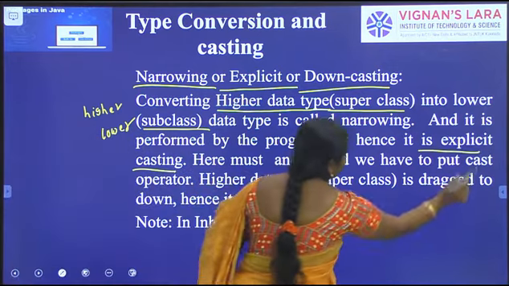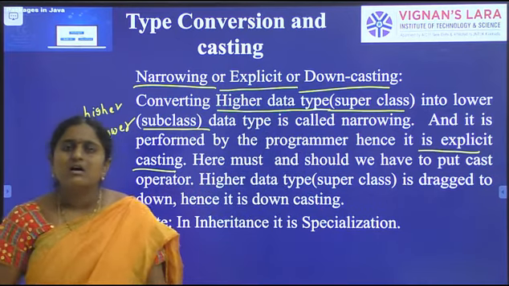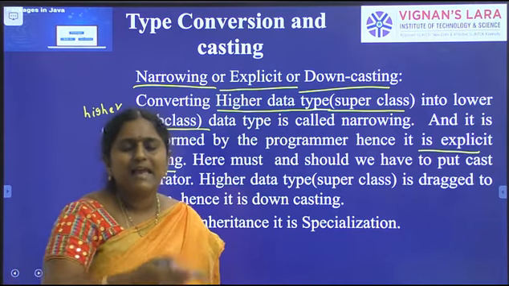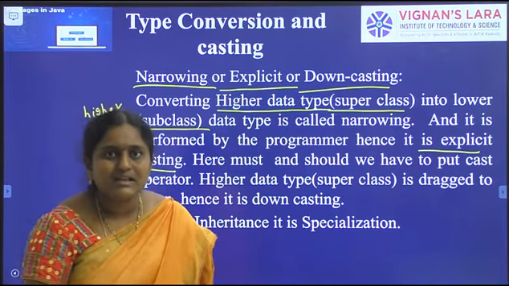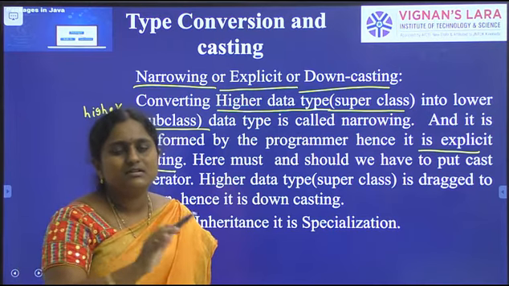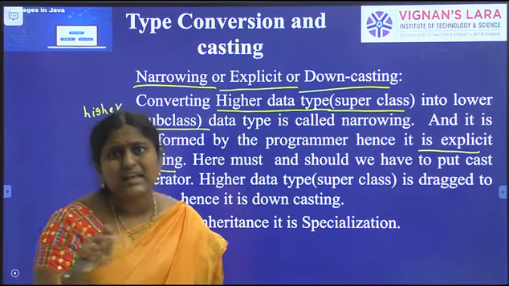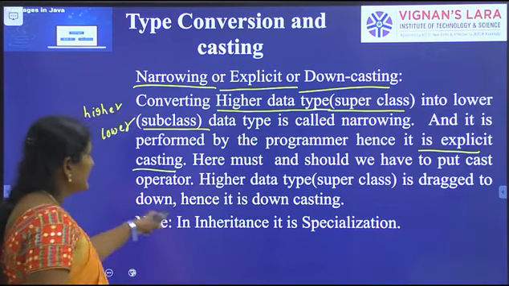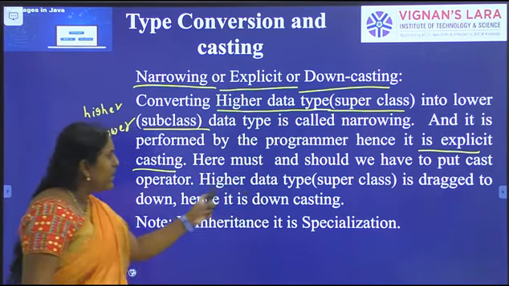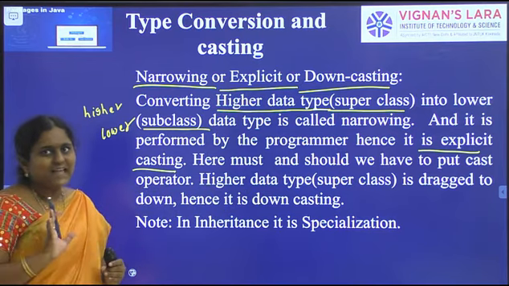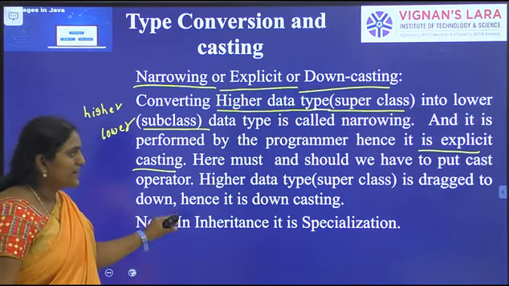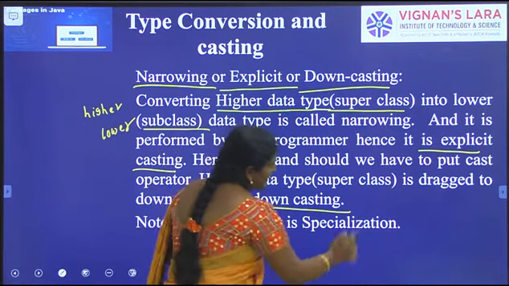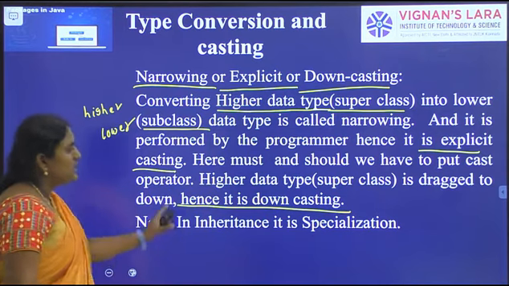As programmers, we explicitly cast. The system does not take care of this part; the JVM does not take care of this part, because it is a higher to lower data type conversion. Here we must put a cast operator. So in explicit casting we have to use the cast operator. The higher data type, the superclass, is dragged down, and that is nothing but downcasting.